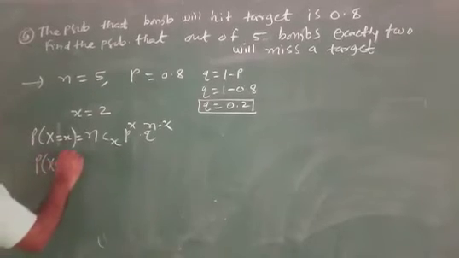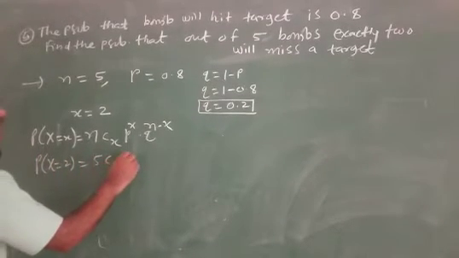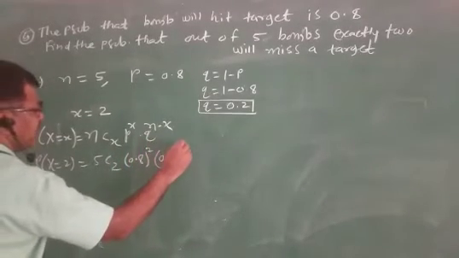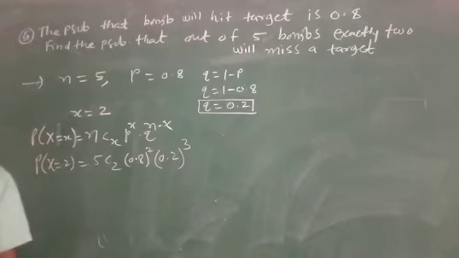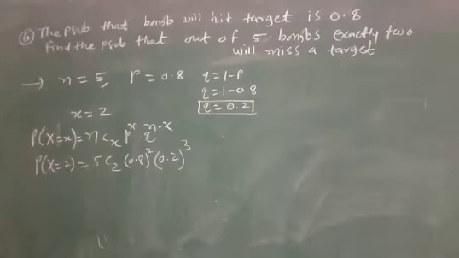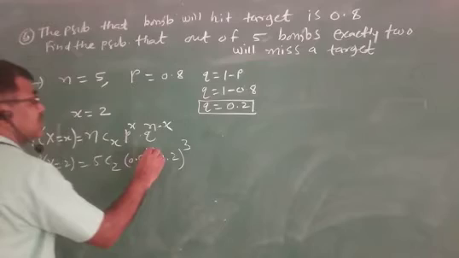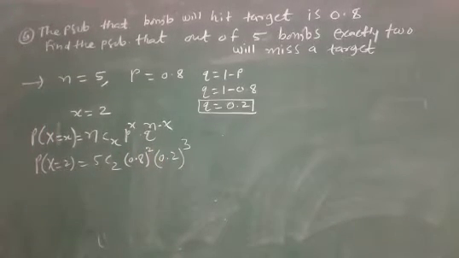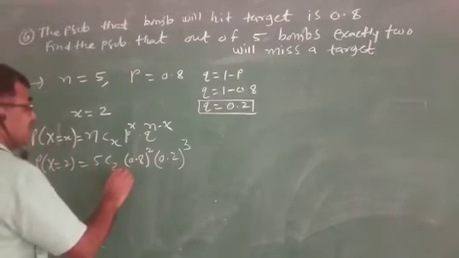P of x equal to 2, 5C2, 0.8 raised to 2, 0.2 raised to 3. 2 bombs will be missing a target.